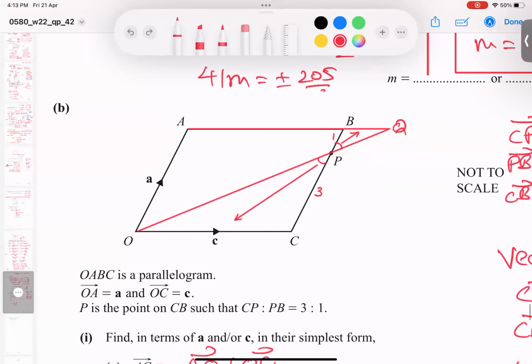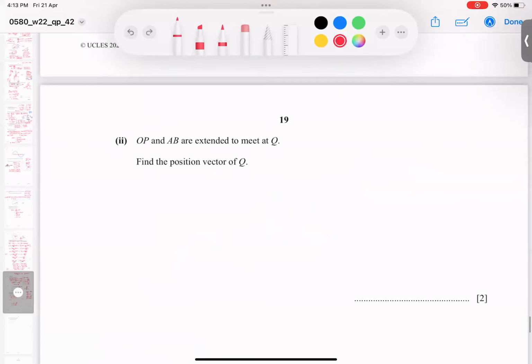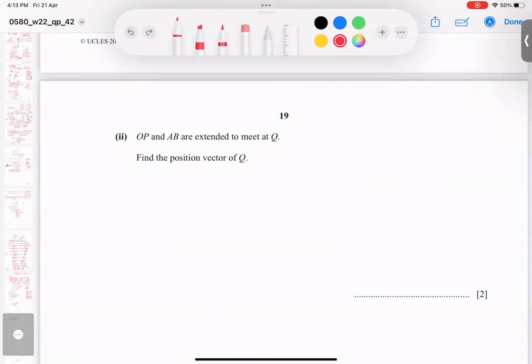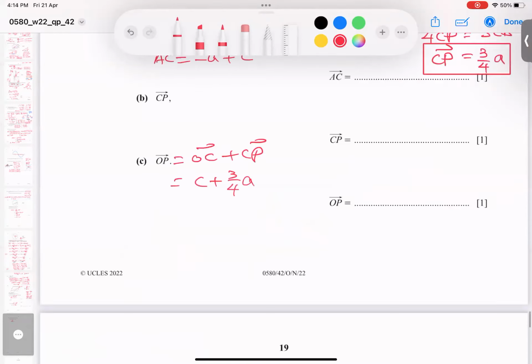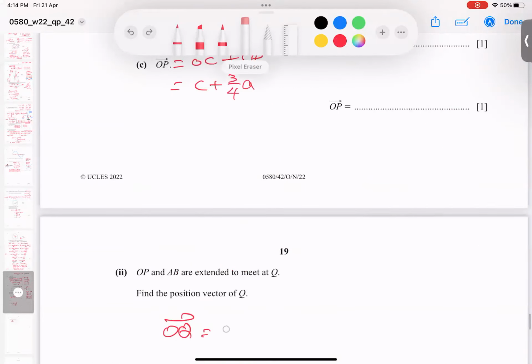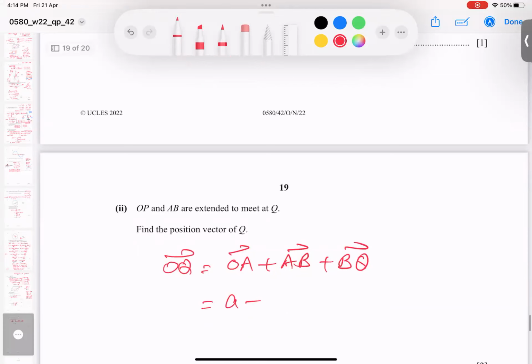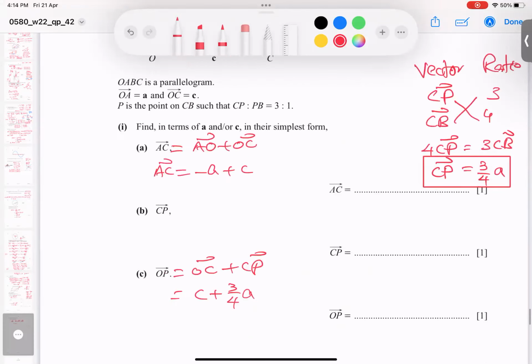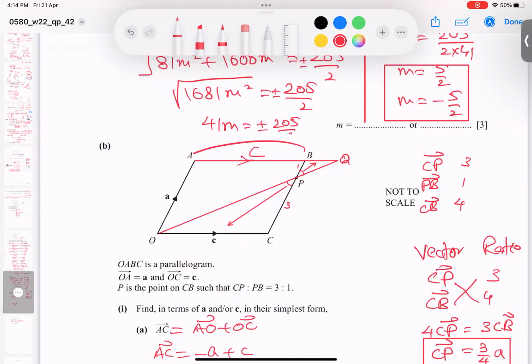So if you're looking for the BQ vector, because he was asking us the position vector of Q, starting from O, O to Q is my target. So what is the path? O to A, to B, and B to Q. O to A is A, and A to B is C. Let me check. This is C. You know very well it is C. So only this is left.